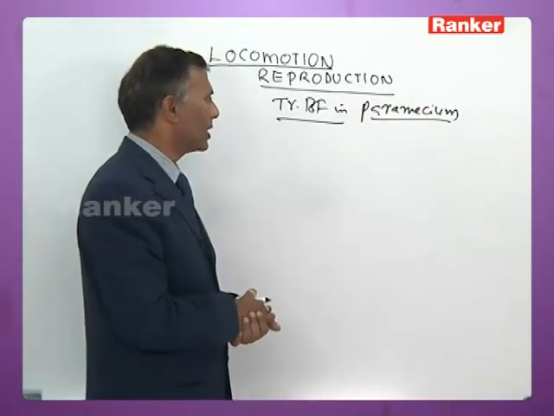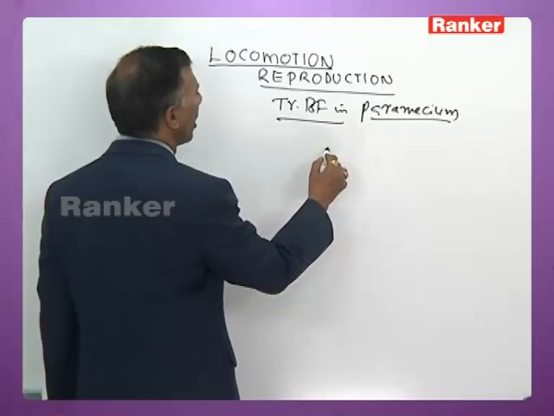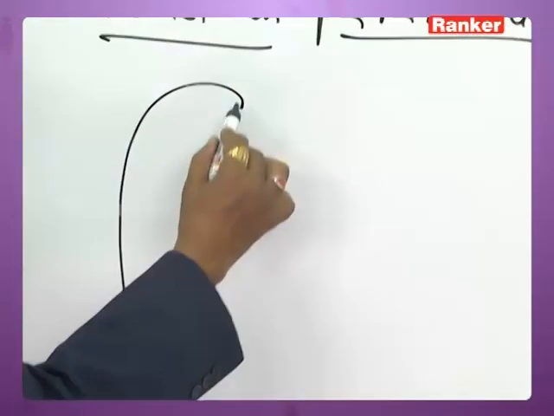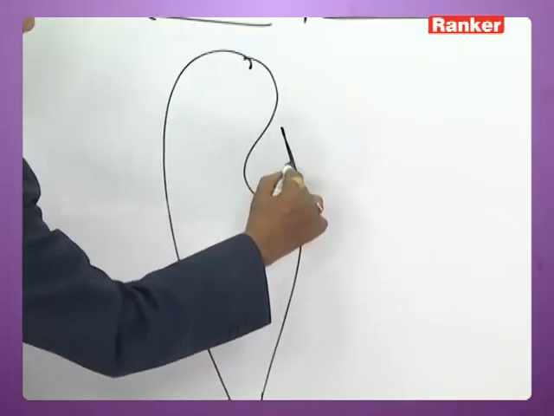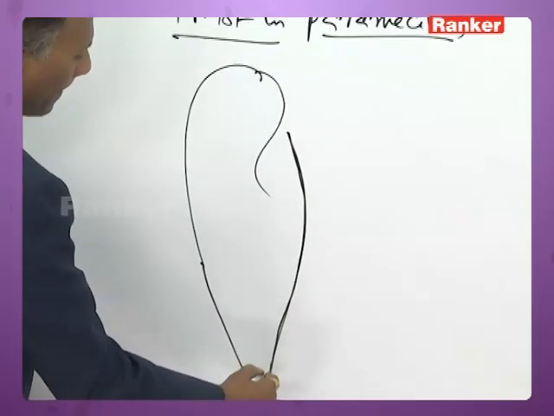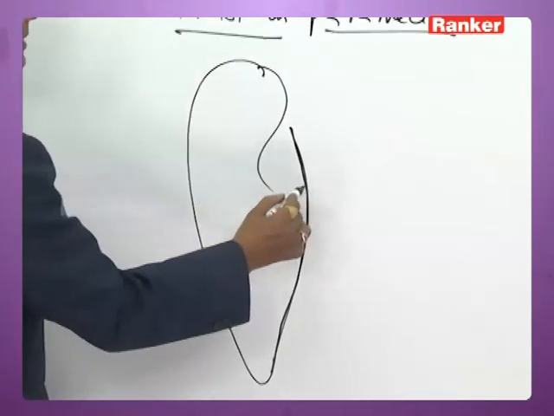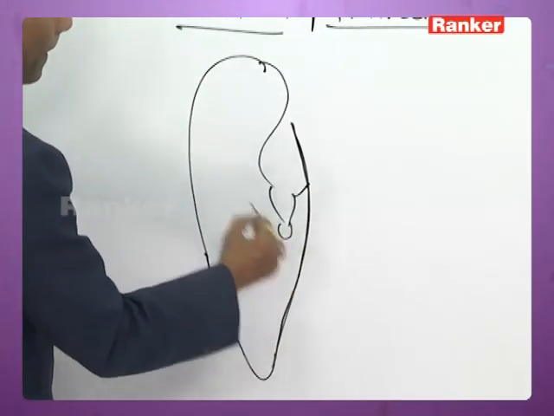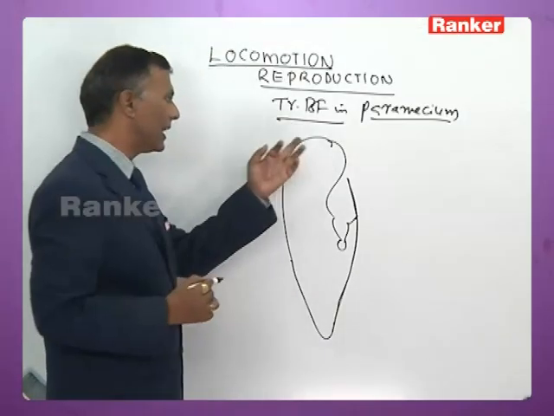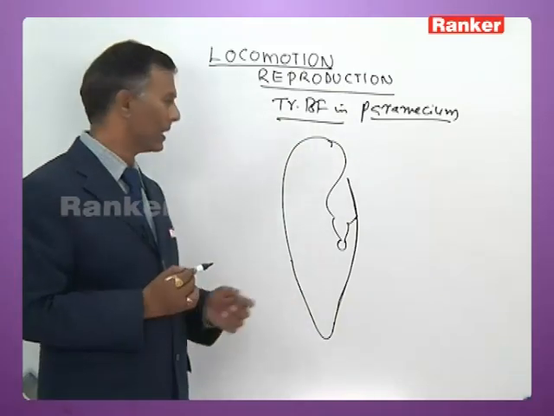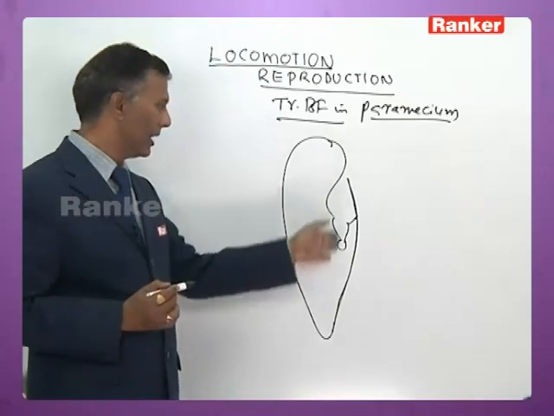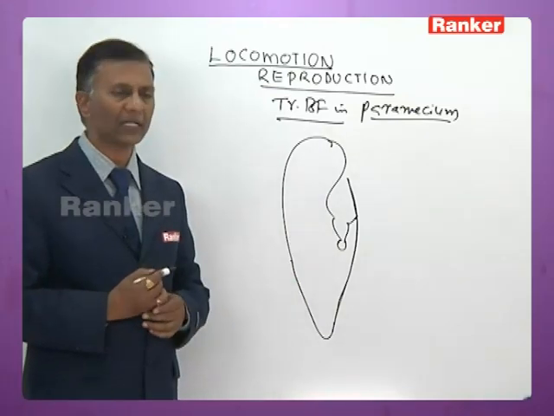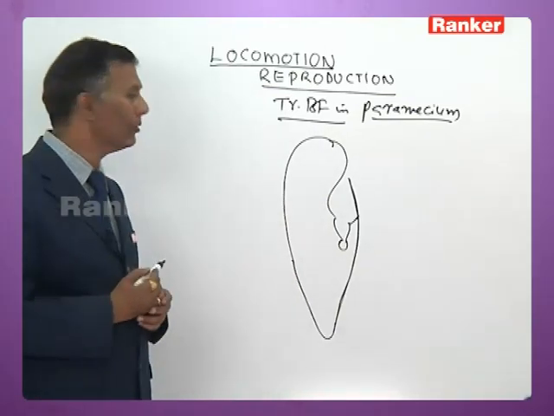Now, Paramecium is commonly called slipper animalcule, which looks like the sole of a slipper, with an anterior round end and a posterior tapered end. The dorsal surface is slightly convex, which is also called the aboral side. The ventral surface is flat, which is also called the oral side.